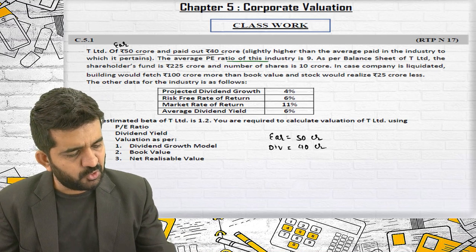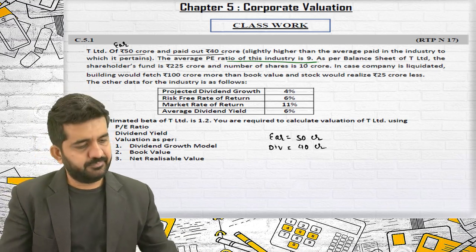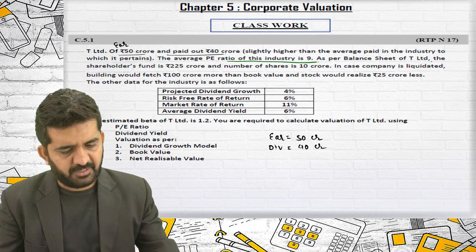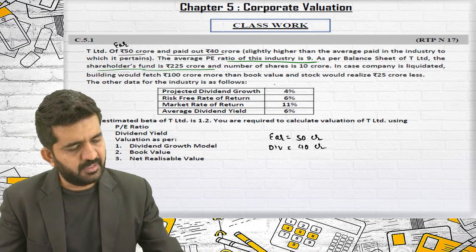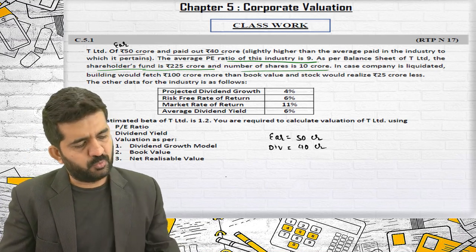The PE ratio of this industry is 9. As per the balance sheet of T Limited, the shareholders fund is 225 crores. Number of shares are 10 crores.